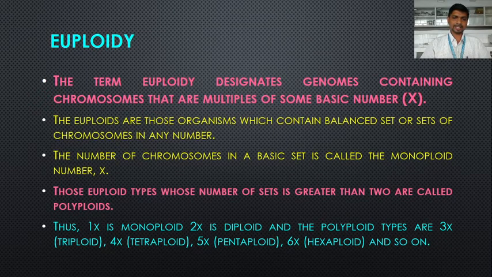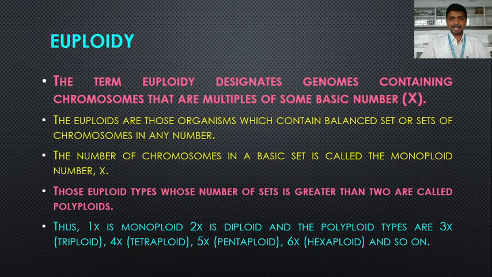1x mono, 2x diploid, 3x triploid, 4x tetraploid, 5x pentaploid, 6x hexaploid, and so on. So the chromosome numbers, that is 3x, 4x, 5x, 6x, and so on, these are polyploids. Why are they polyploids? Because they are greater than 2. 2 is a diploid set of chromosomes, which is normal. When there are more than 2 sets of chromosomes found in the individual, these are called polyploids.